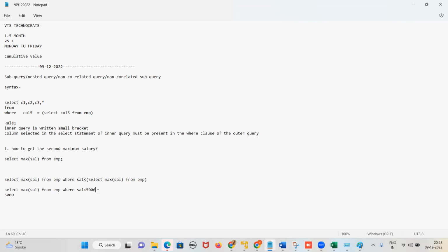So what will be the output of this query? 3,000. Fine, guys. Now you have understood. First, which query got executed? The inner query, and then it gave output to the outer query. And finally, the outer query got executed. Yes or no, guys? Am I clear? Yes, sir.